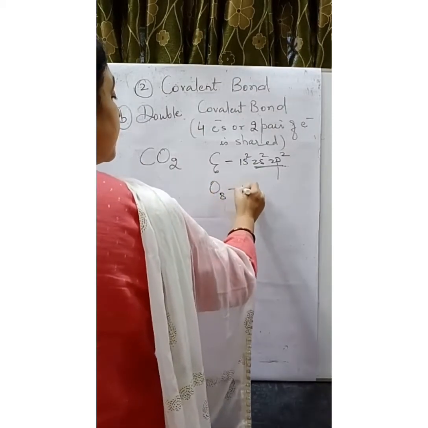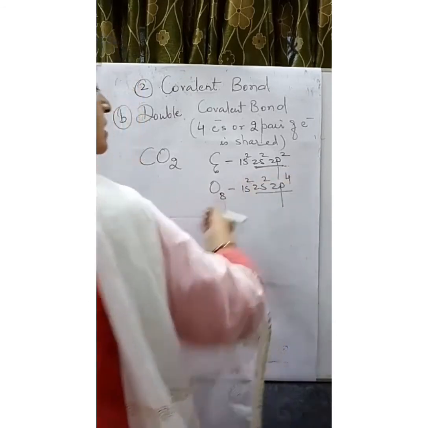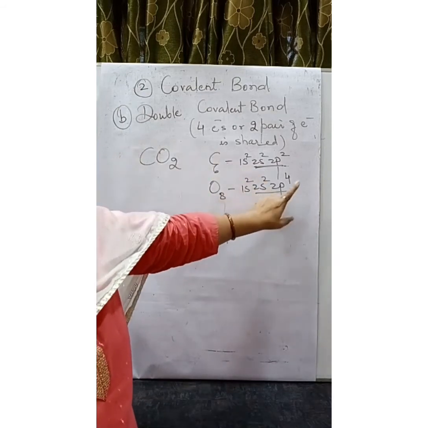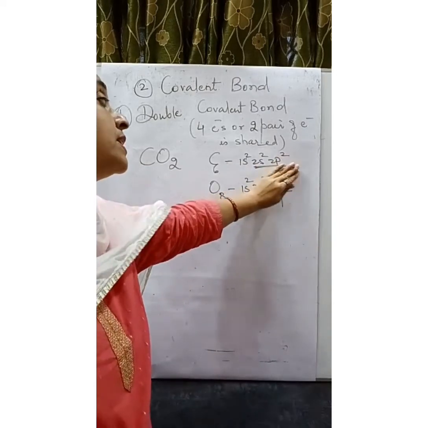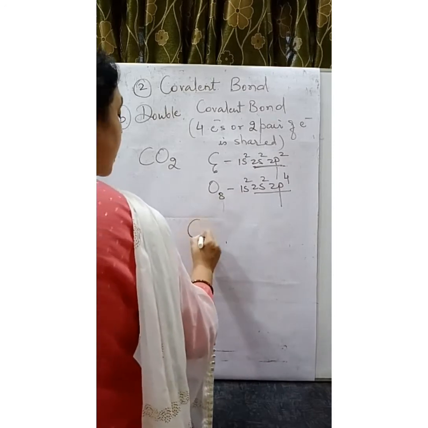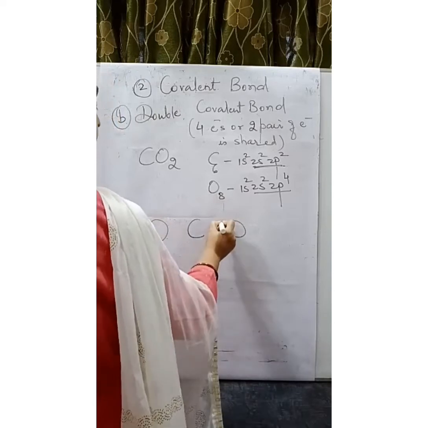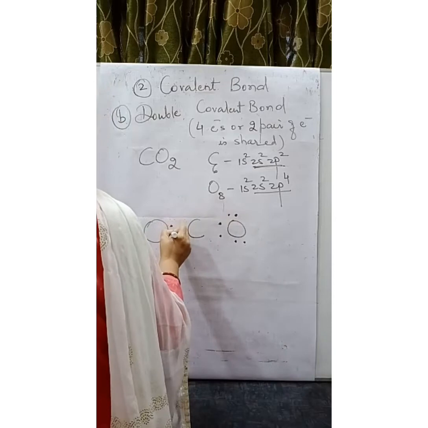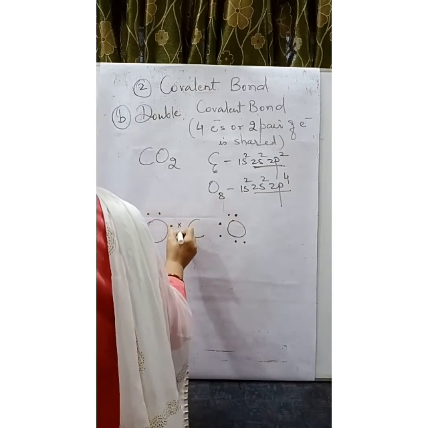Oxygen atomic number 8: 1s2, 2s2, 2p4. 6 valence electrons are present. In order to complete its octet, oxygen wants 2 electrons. Or it can become stable by losing these 6 electrons, which is a difficult process. So, carbon, 1 oxygen I am placing on this side, another one on the other. 6 electrons are there with oxygen in the valence shell. Carbon is having 4.